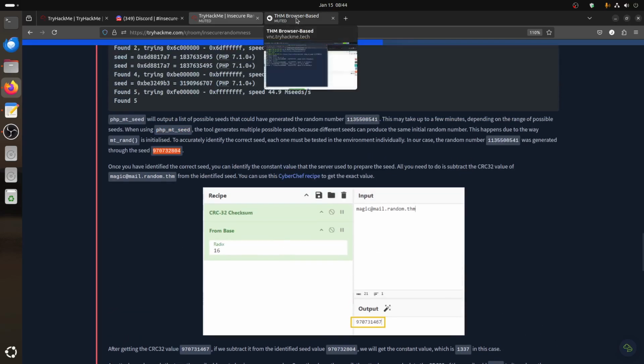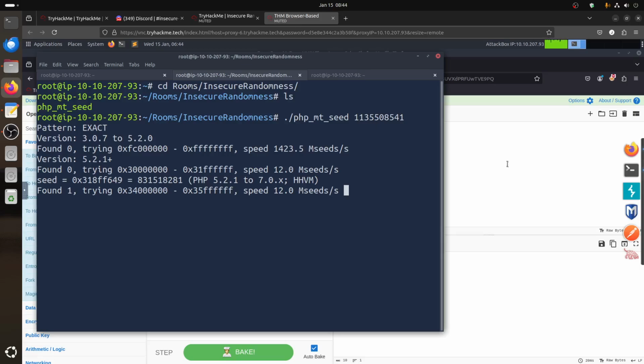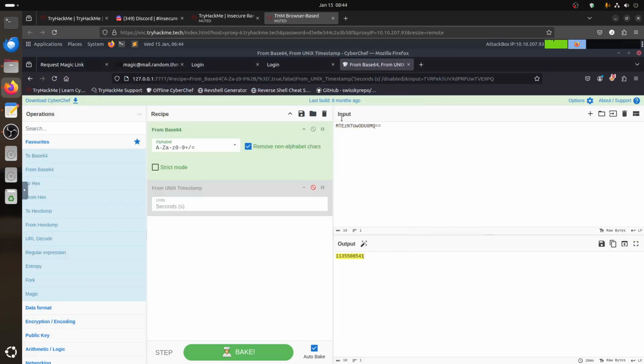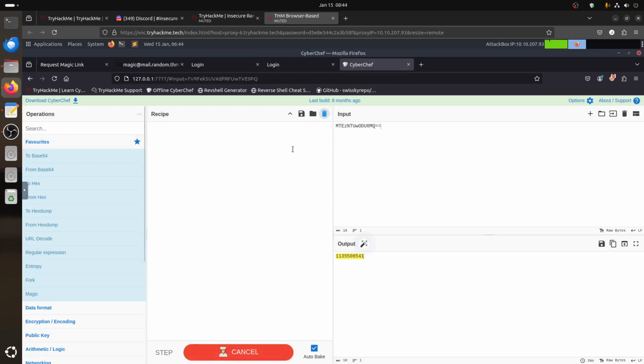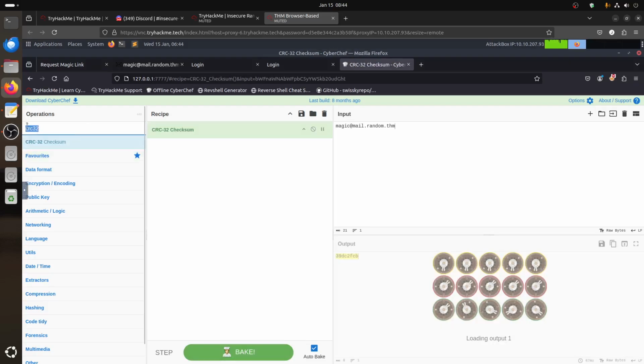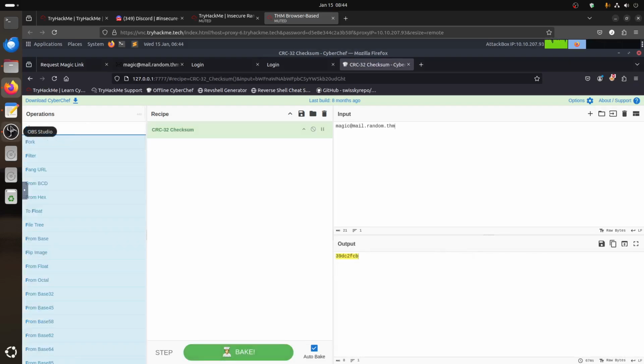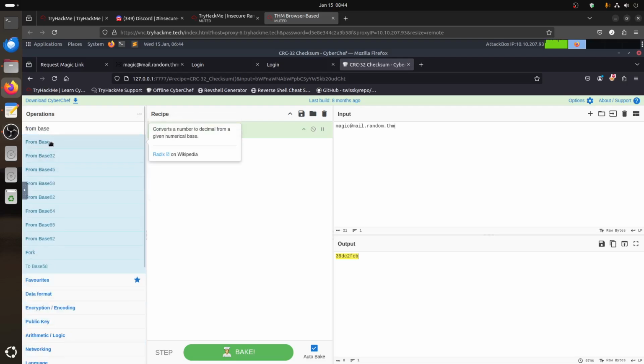Now, we need the email that we know, magic at mail.random.tryhackme. We know it used the crc32 checksum, and then we need that hex from base 16. I think it's 16.